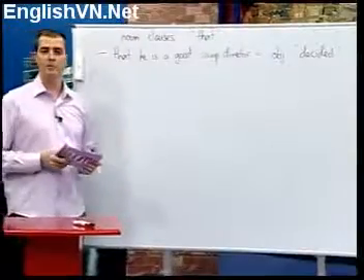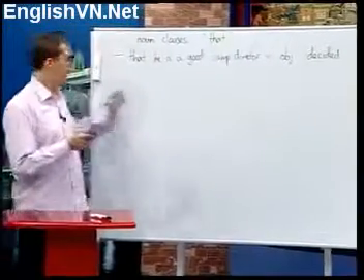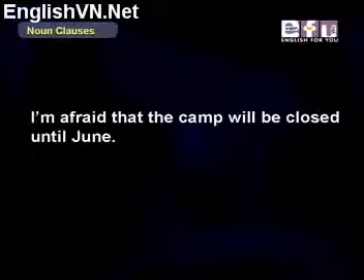Now the second sentence, the noun clause is that the camp will be closed until June. This is our noun clause, and it's the object of the verb am afraid. I hope you can see that.